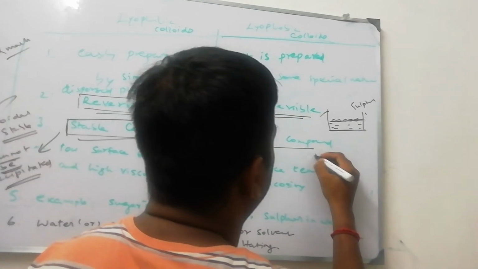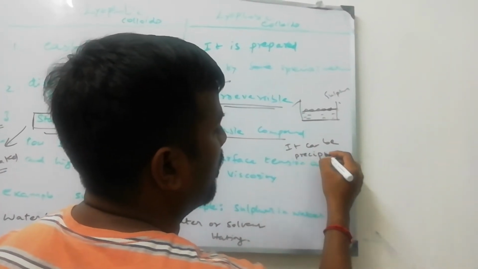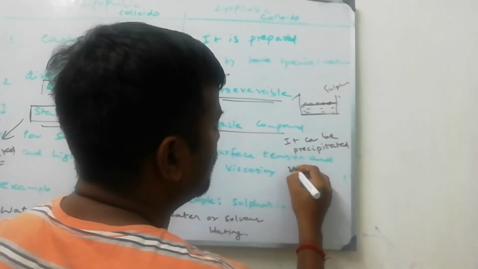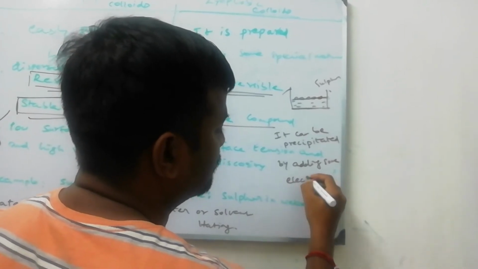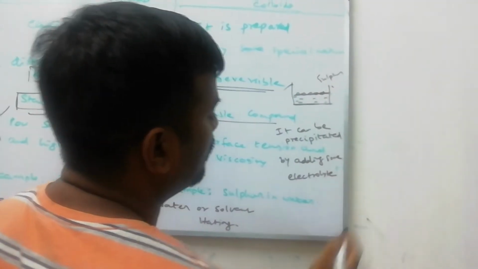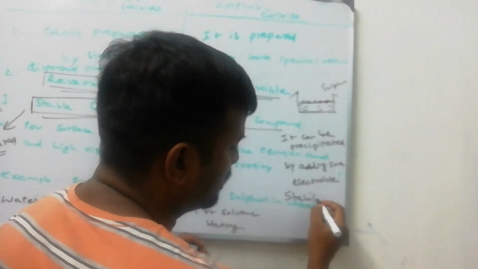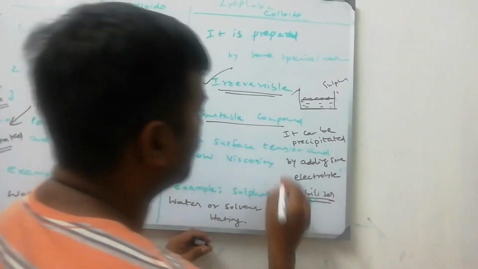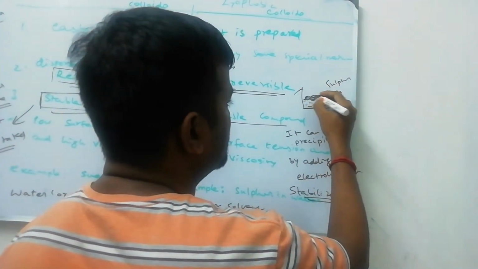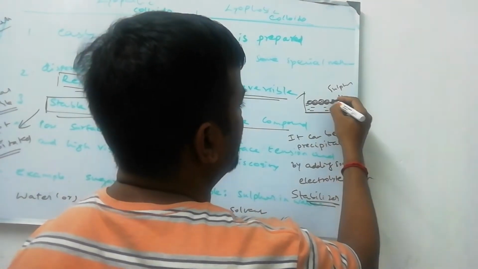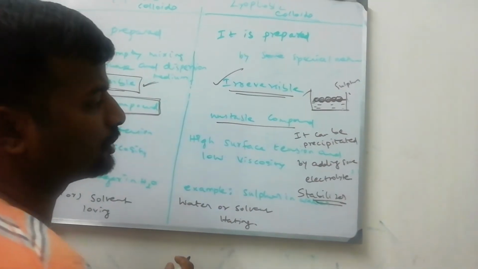Unstable compound means it can be precipitated by adding some electrolyte. So to avoid this, we can use a stabilizer. The stabilizer will protect us. The stabilizer will form a protective layer on the surface of the colloid, so that external electrolyte will not disturb it.